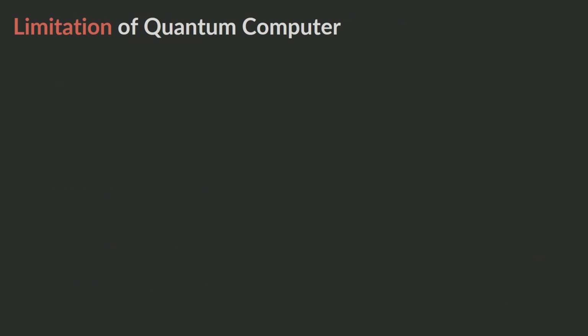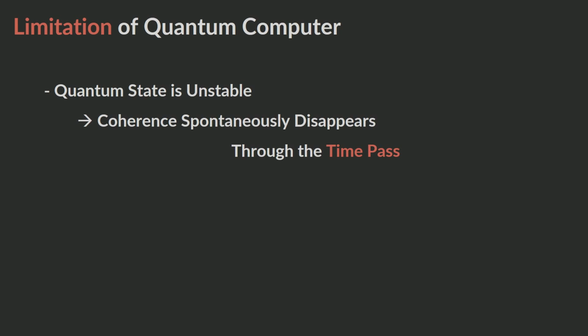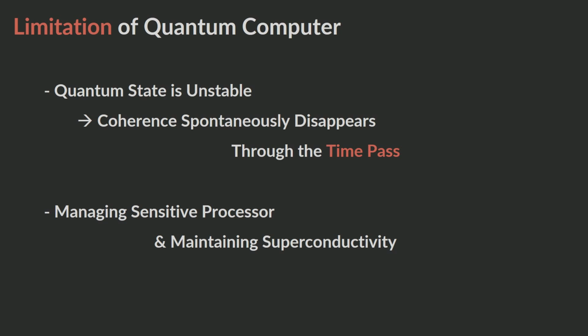And let's see the quantum computer's limitations. First, the quantum computer state is unstable. A quantum computer can only function if the coherence of qubits ensures that quantum information remains intact. Researchers have discovered that coherence spontaneously disappears over the course of time, which stores information as well. Second, managing a sensitive processor and maintaining superconductivity is very expensive and takes a lot of space. This is the end of our video.